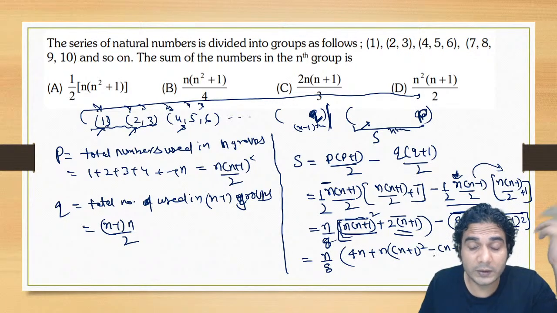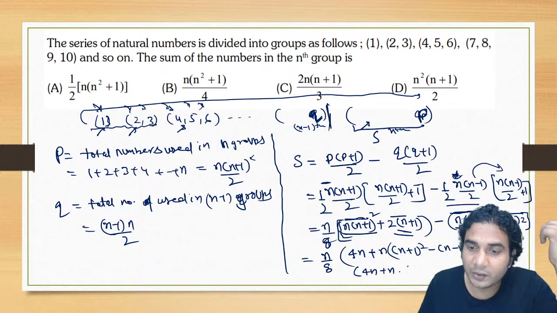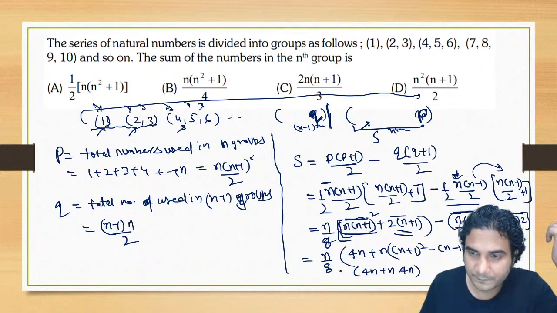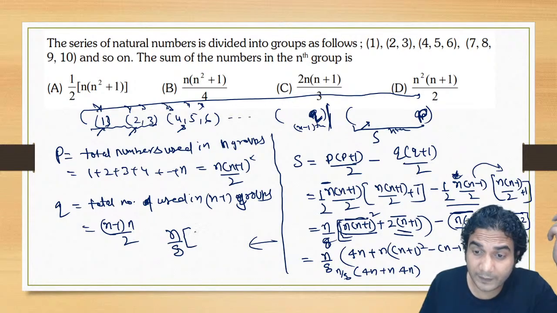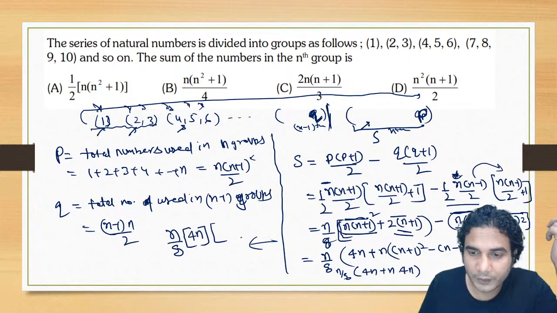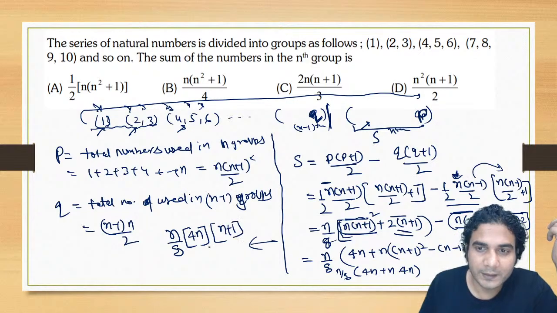This a plus b whole square minus a minus b whole square is basically 4ab, right? So if you write this, it is going to be 4n plus n into 4n, right? So n into 4n. Now almost, okay, I'll write it here, n by 8. So it will be n by 8 now, and 4n you can take common. So 4n is common, and it will be n plus 1. So what is the answer? The answer is actually n square by 2 into n plus 1.